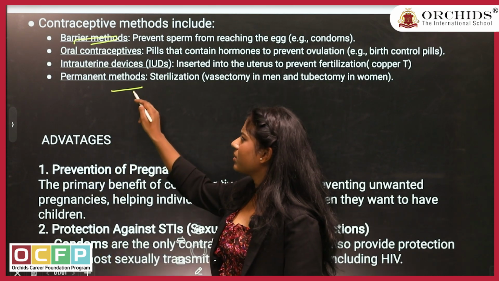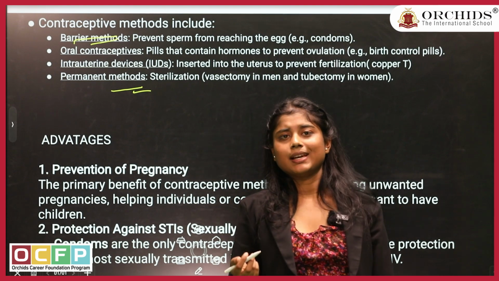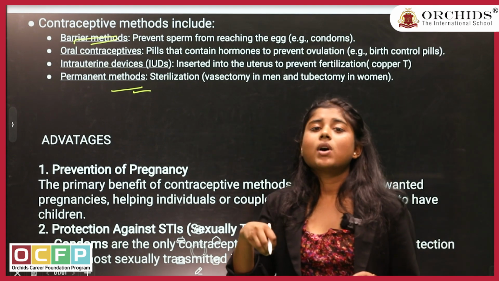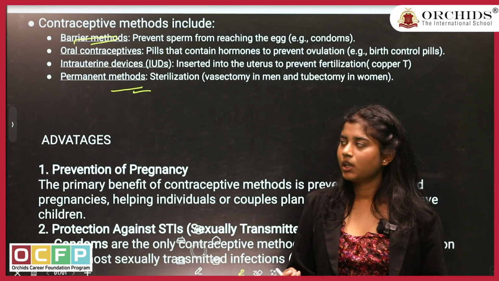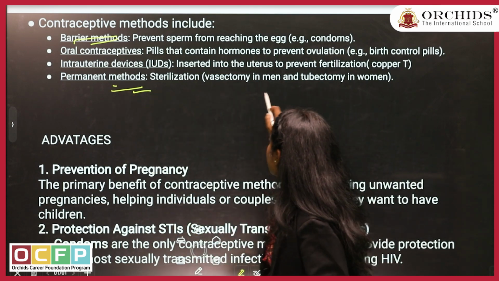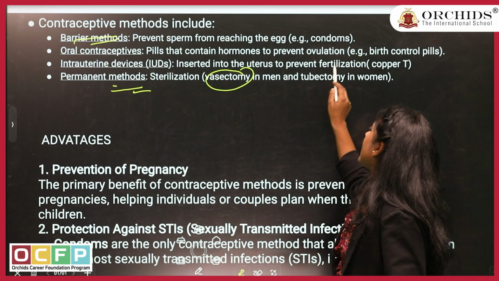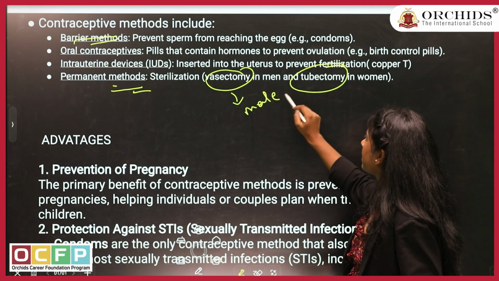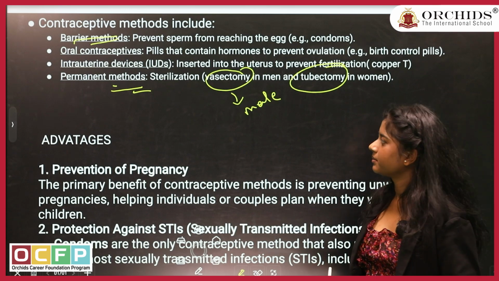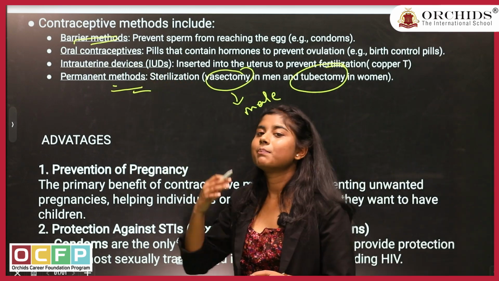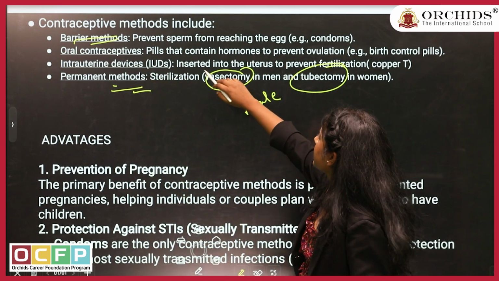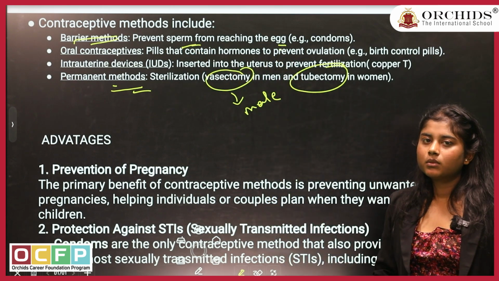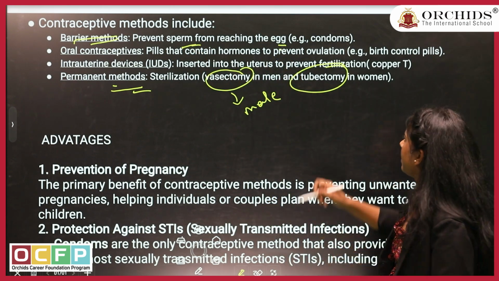Permanent methods, if you remember, we have discussed in your previous slide that where the fallopian tube is cut and tied off and the vas deferens is cut and tied off. So in this thing permanent, as we have seen, vasectomy and tubectomy. Vasectomy in male, tubectomy in female. Barrier methods, where barrier is formed. In this thing, there is a prevention of sperm from reaching to the ovum. The fusion will be stopped.